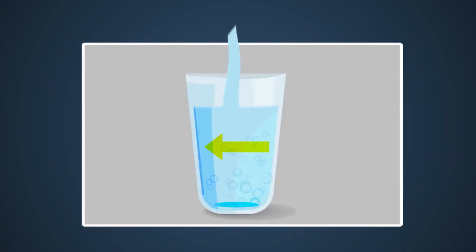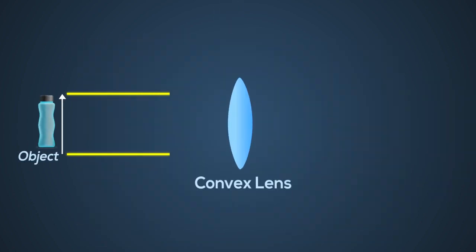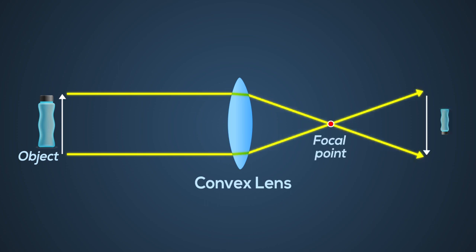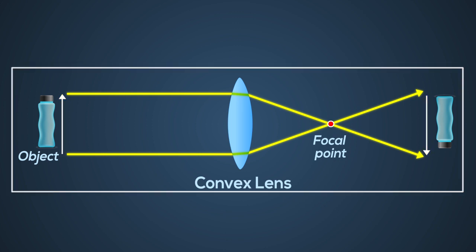What happens when we pour water in our glass is the same. The light rays from the top of the arrow and the bottom of the arrow meet at the focus. But if we look at the arrow from behind the focus, the rays of the light have crossed each other, and thus the light from the bottom of the arrow comes to the top and the ray from the top comes to the bottom. Thus, the arrow seems flipped. So, that's why the arrow is flipped, because the light slowed down in water.